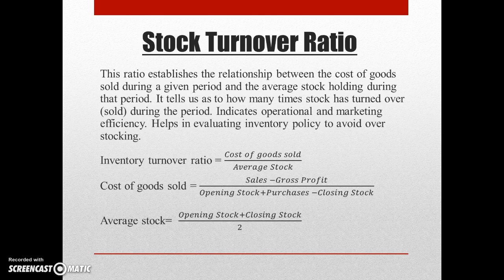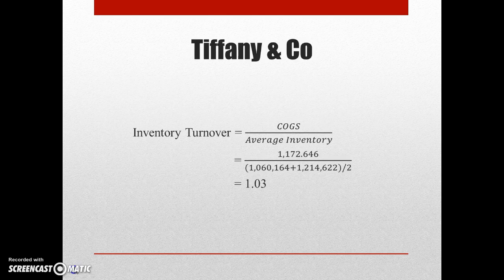Inventory turnover equals cost of goods sold divided by average stock. Cost of goods sold equals sales minus gross profit, or opening stock plus purchases minus closing stock. Average stock equals opening stock plus closing stock, over 2. So this is the real case from Tiffany & Co., and it shows their inventory turnover.